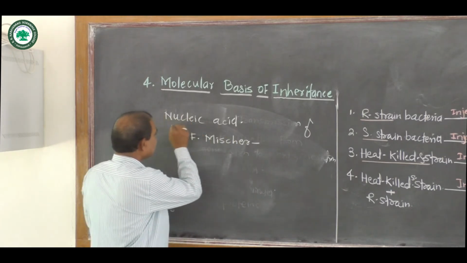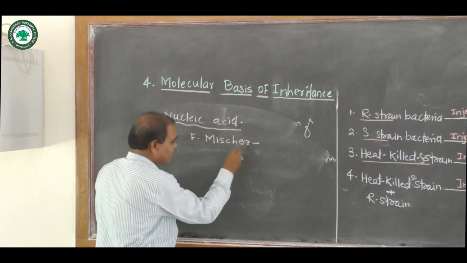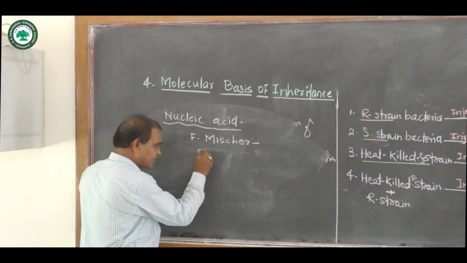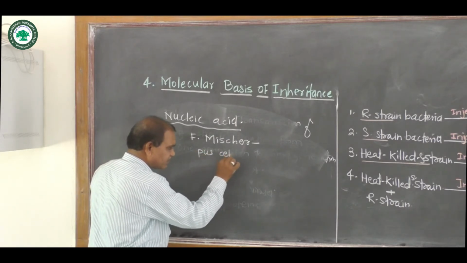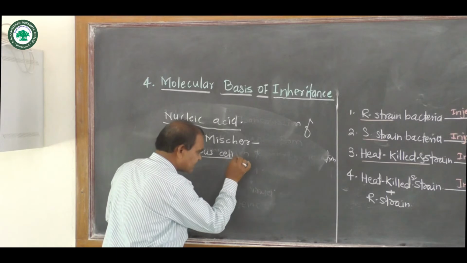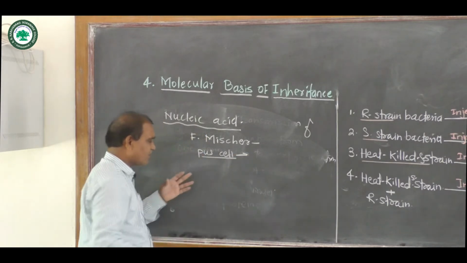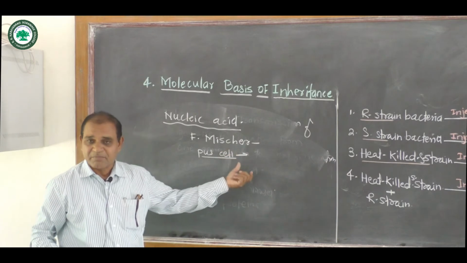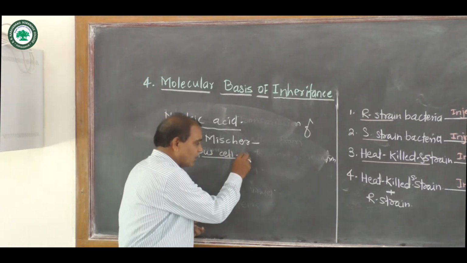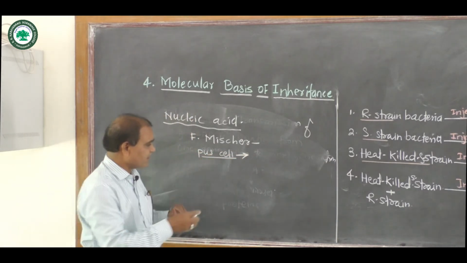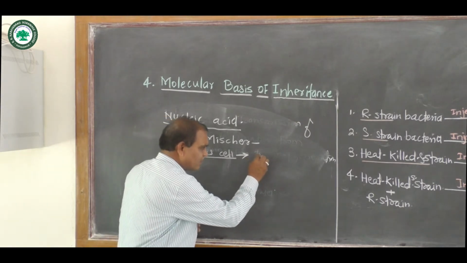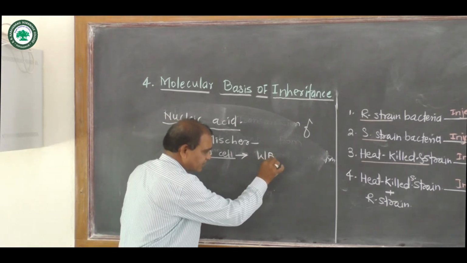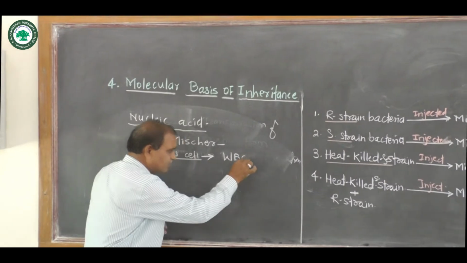The nucleic acid was first discovered by Friedrich Miescher from pus cells. Miescher collected a lot of pus cells from the bandages of a local hospital. Pus cells contain the maximum amount of WBC.